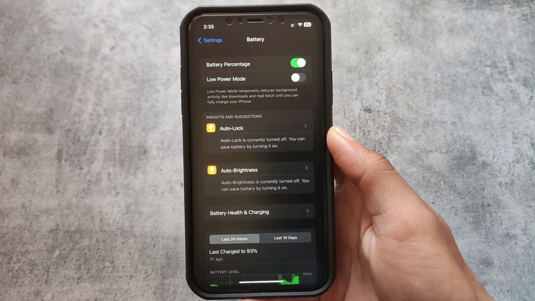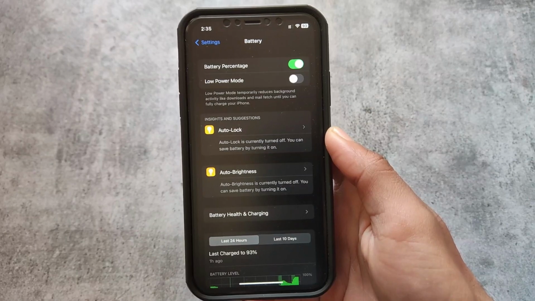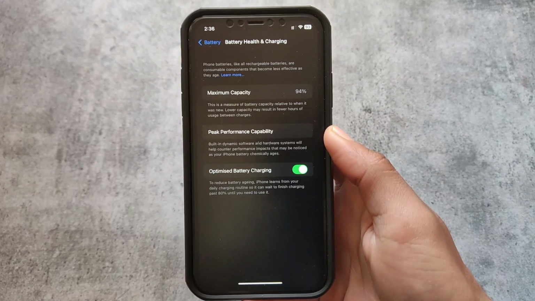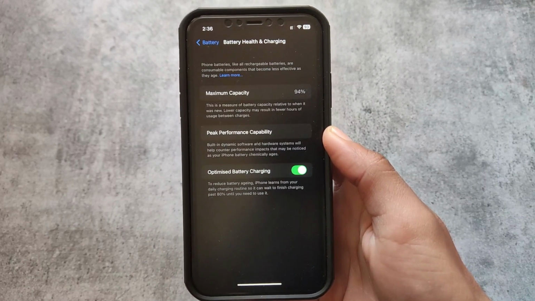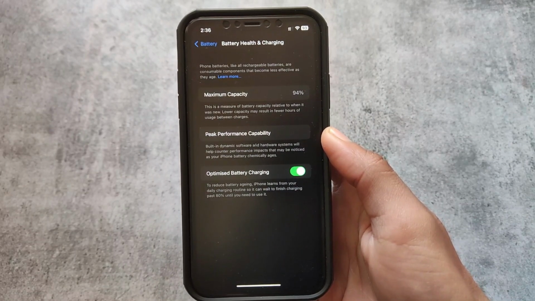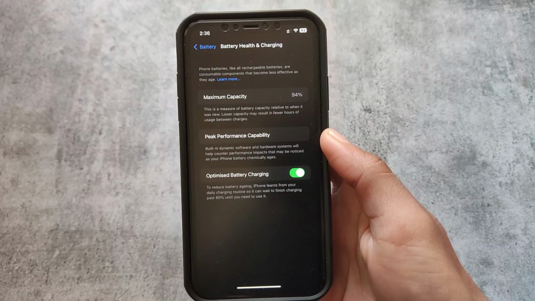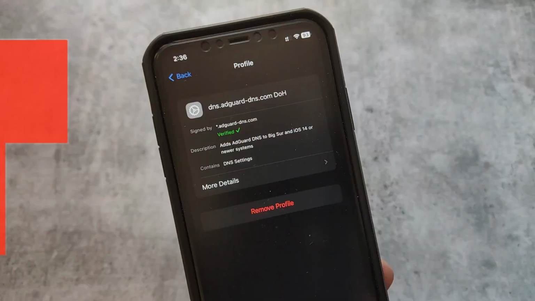And one more thing, because if you are an iPhone user, one thing you always notice is battery. I mean, not about battery, but I'm talking about battery health. And in my case, it's 94%. I purchased it in late 2021, so it's almost 1.5 years. 94% is good, I think so. But yes, this is the thing which you can't control.